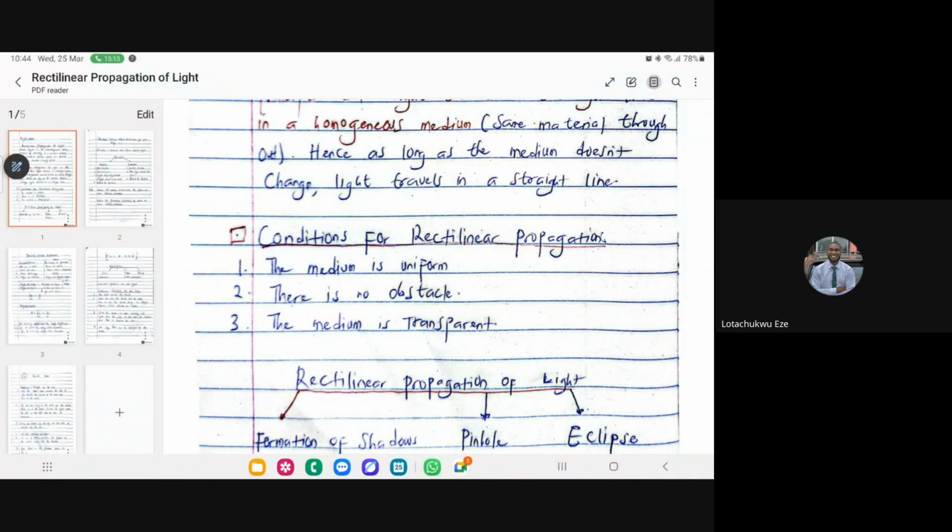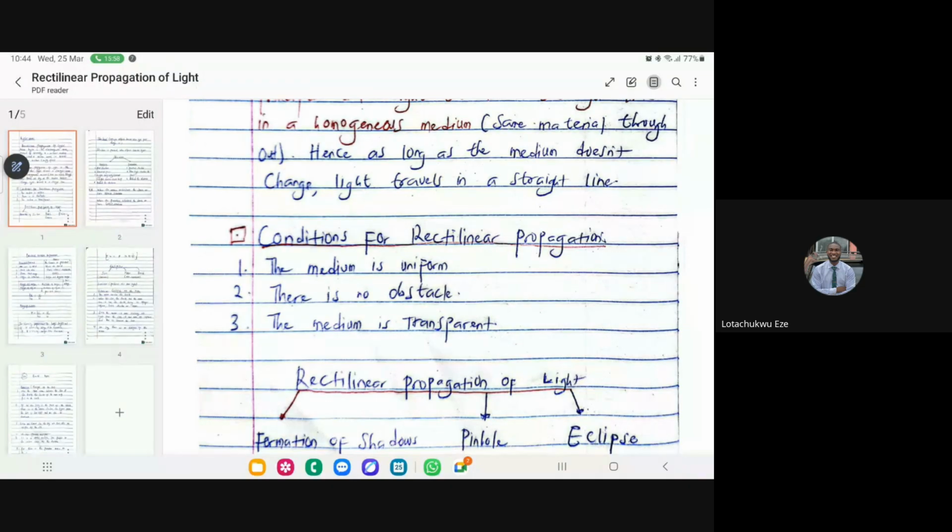It's going to be a very quick lesson, just to give us an overview of what we need to know. Then we'll go straight to past questions. So Paul, as usual, you can check questions on rectilinear propagation so that we can get that done. I was thinking I'm going to do reflection and refraction today as well, in particular total internal reflection and reflection of light from plane surfaces, but I couldn't get those done because I like to read through, then bring out the key points for you. Because of the exam, I want to get just the key points you need to know, just like what we did in equations of motion, getting the key formulas that work across the board. So Paul, you can do that for us.